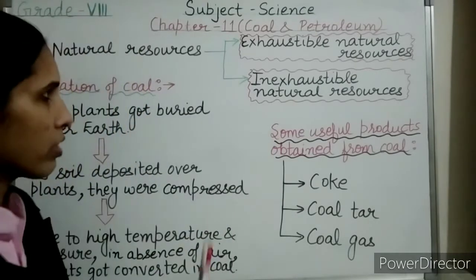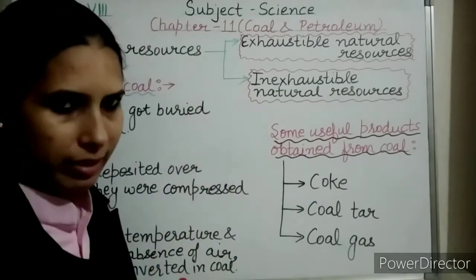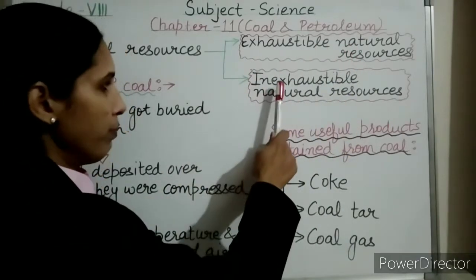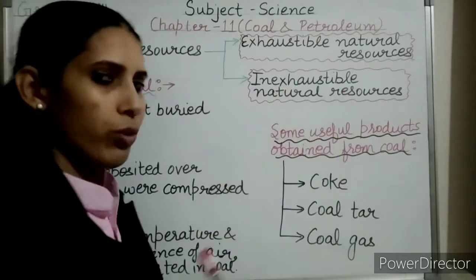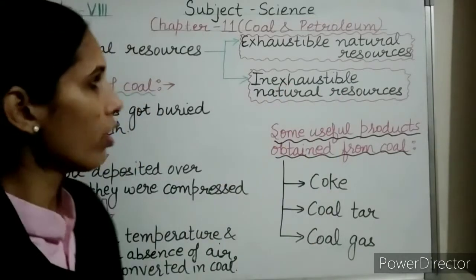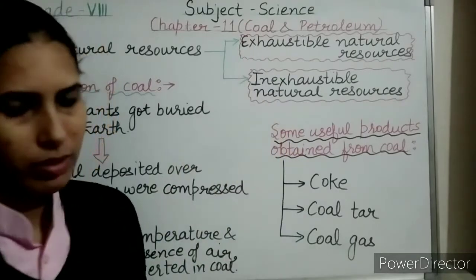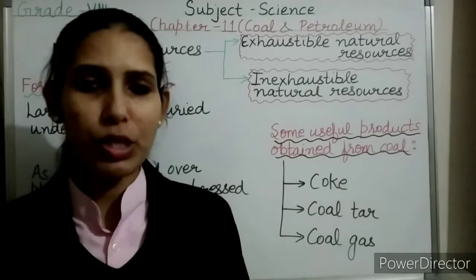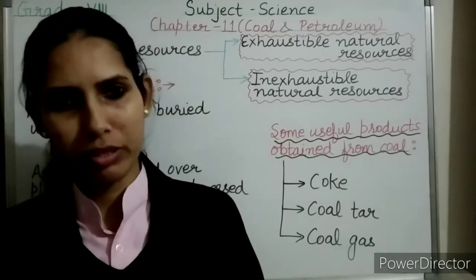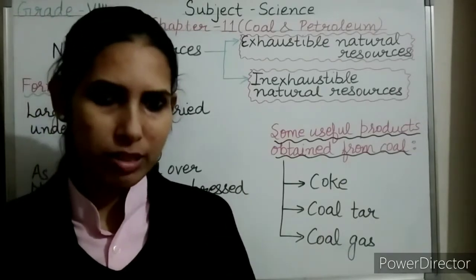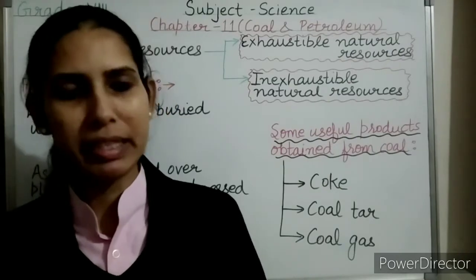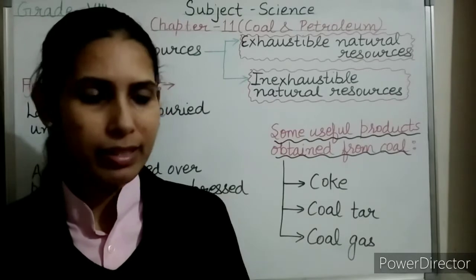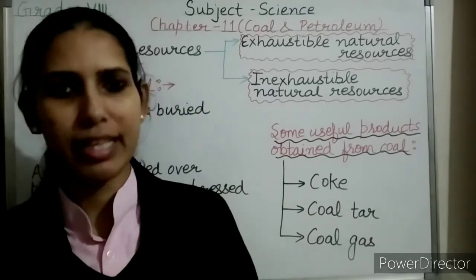These natural resources have been classified into two categories: exhaustible natural resources, and second, inexhaustible natural resources. Exhaustible natural resources means the natural resources which are available in limited quantity and they will be exhausted, means they will be used up completely. For example, coal, petroleum, natural gas and minerals, etc.